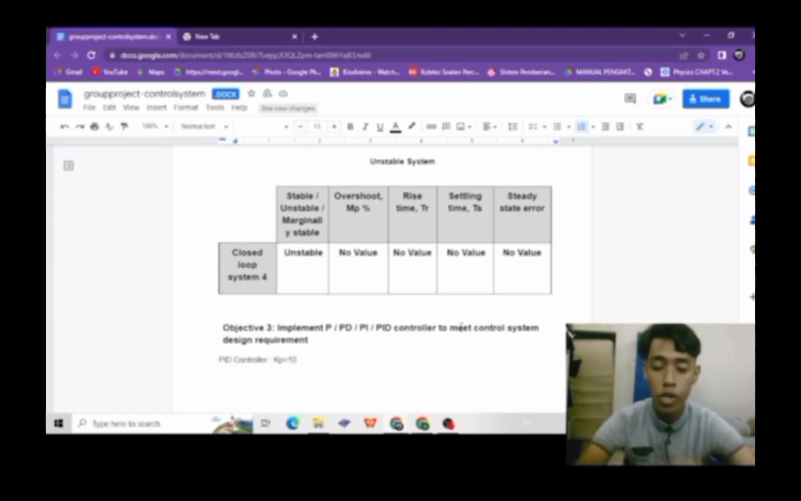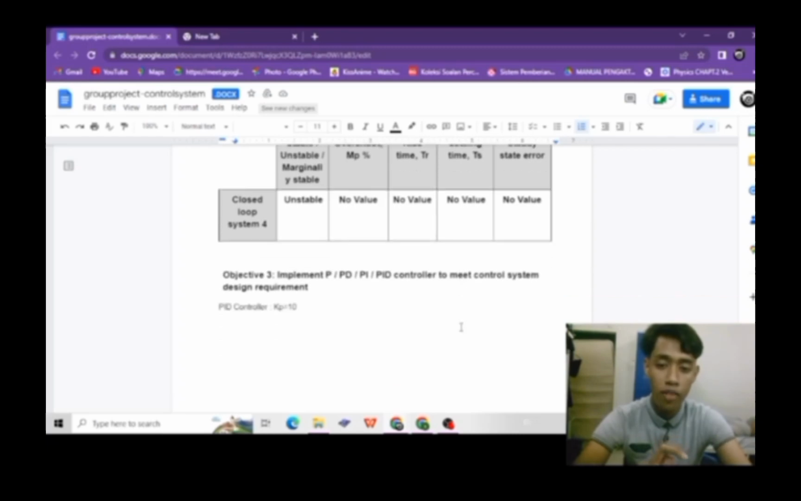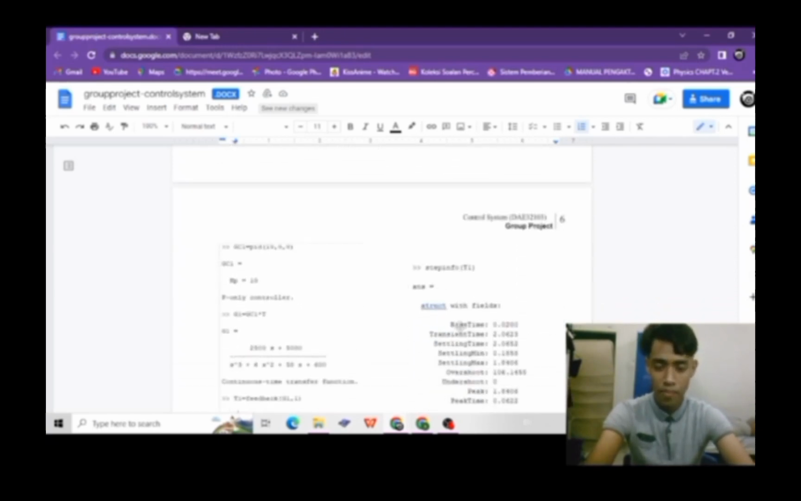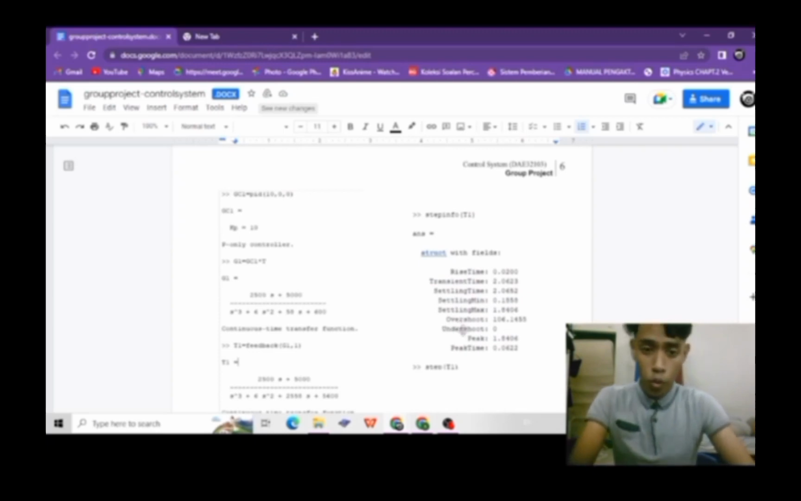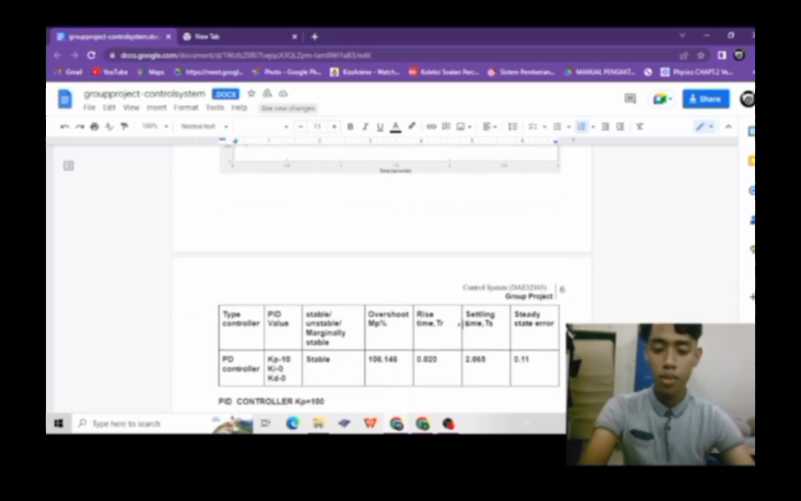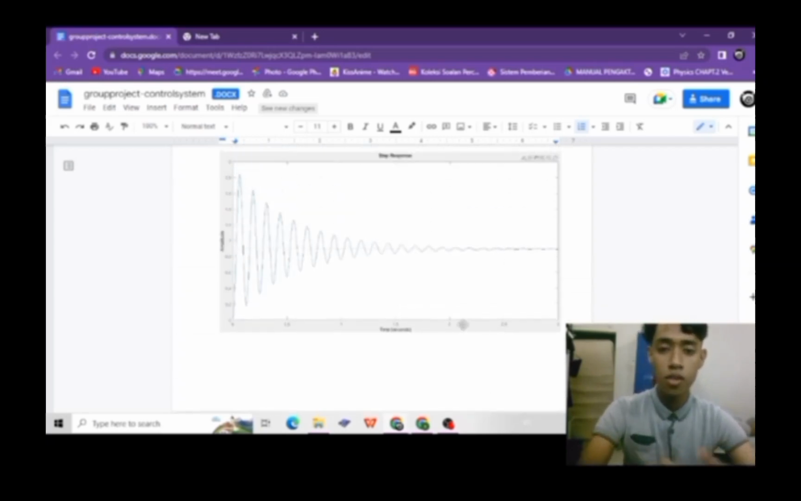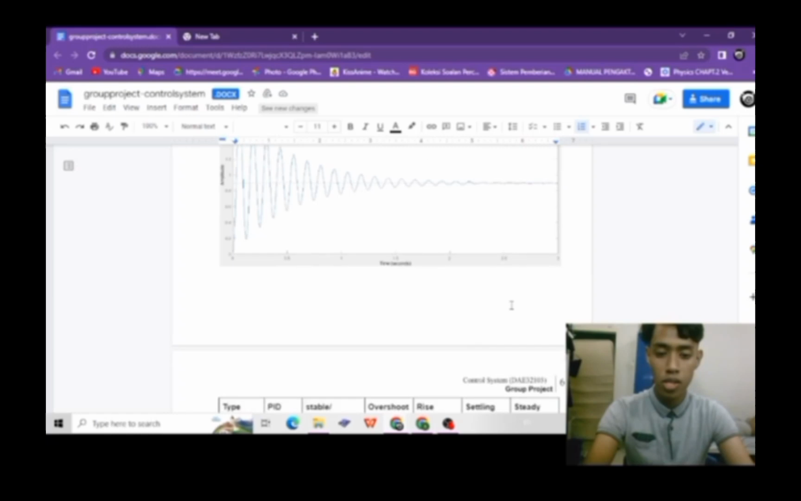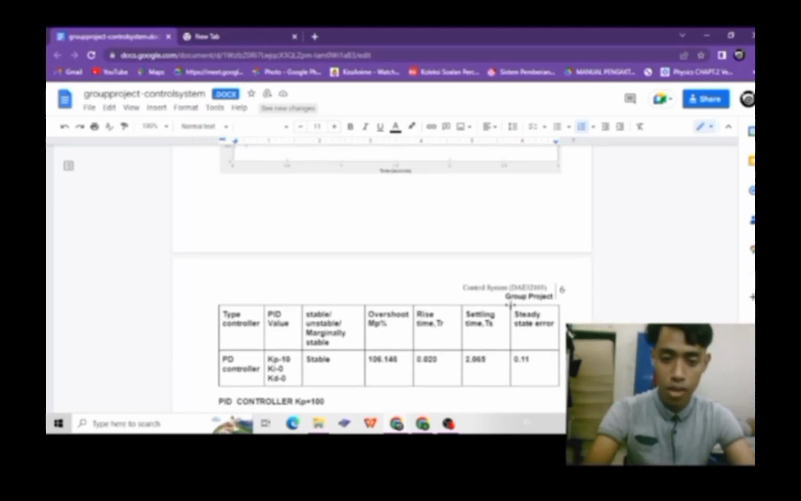First we use a KP controller with a smaller value, KP equal to 10. We know that the system is stable, but the oscillation of the system is too high and the overshoot is too high. It's not under our requirement, where we need the overshoot to be less than 10%. The requirement for this project is not achieved because the overshoot is more than 10%.